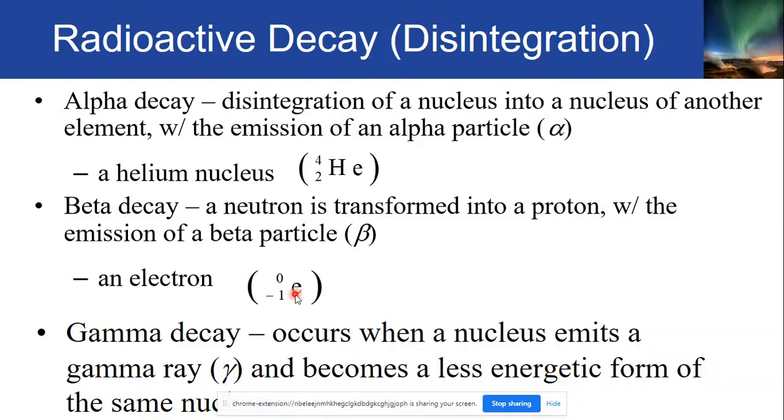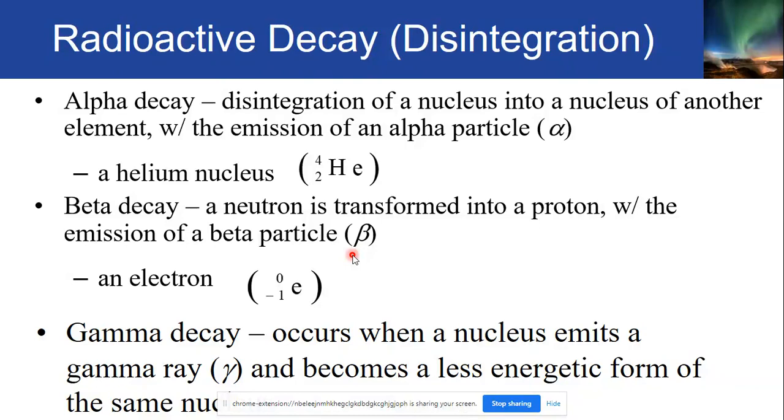Okay, so ang nangyayari sa beta decay is nagge-gain siya ng isang proton, and at the same time, naglo-loss siya ng isang electron dahil nga doon sa transformation ni neutron. Okay, the neutron being transformed into a proton and at the same time with the emission of this electron na isa. Okay?